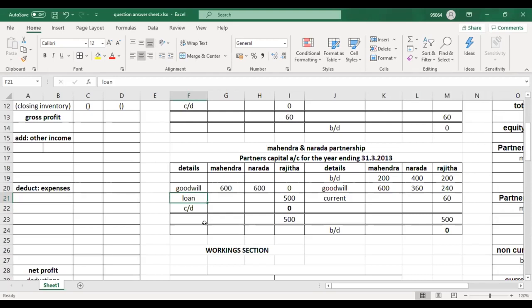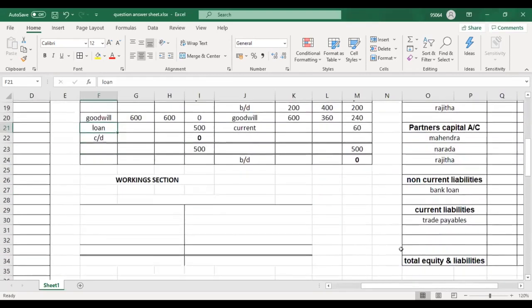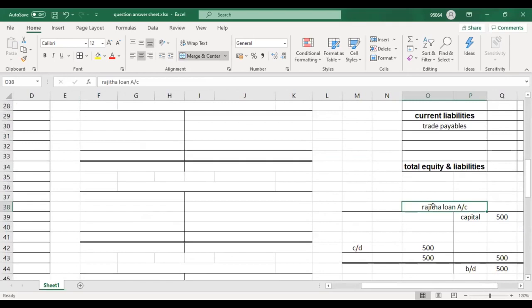So what's the double entry now? Partner's capital account debit, loan account credit. In the requirement, the third requirement is the loan account of Rajita. So that's what I have written here, Rajita loan account. From capital account I debited and I credited the loan account. Now understood? Did you guys understand?